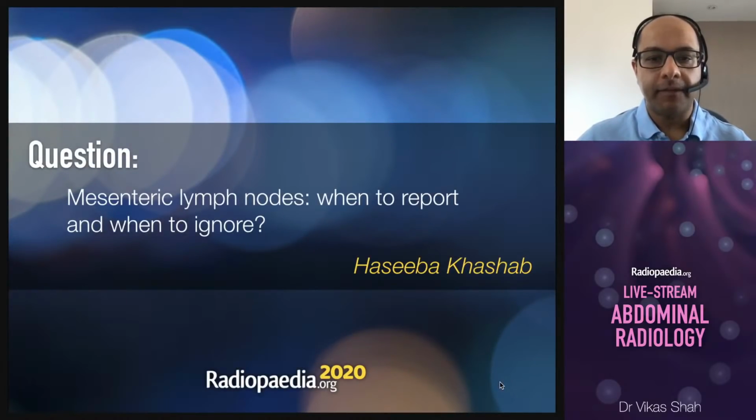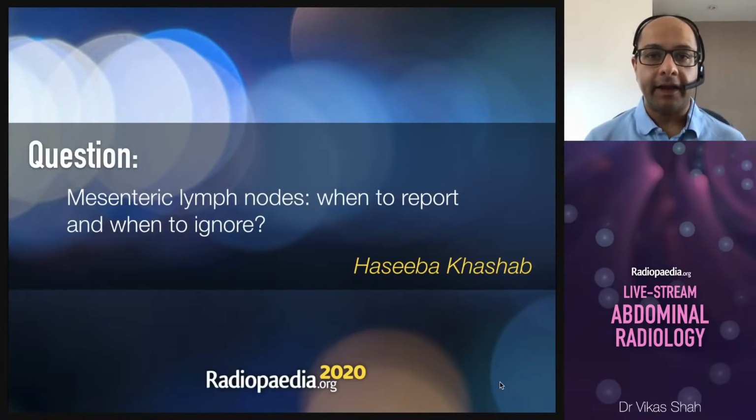Okay, and a question here from Hasiba Kashab. So mesenteric lymph nodes, when to report or when to ignore? And this is another great topic which we need to explore at some stage. So increased mesenteric fat in lymph nodes. Having a so-called misty mesentery is quite a common finding. I think some papers suggest up to 8% of abdominal CTs have this increased attenuation of the small bowel mesentery. And I think you can ignore most of those.